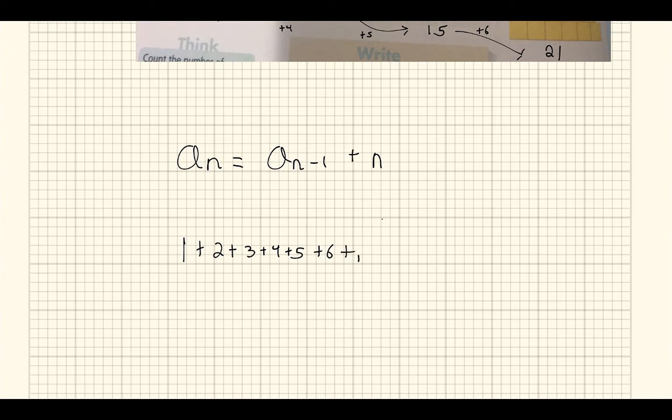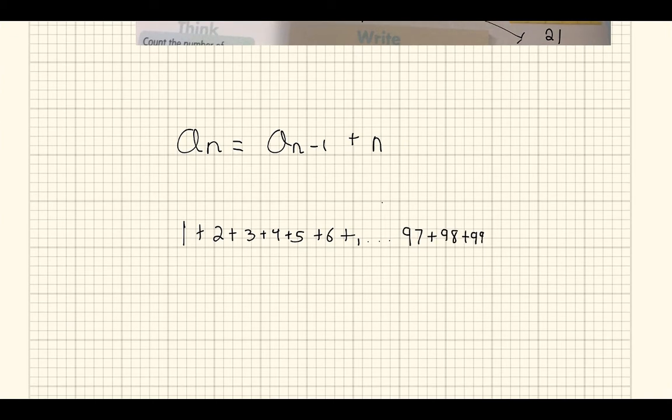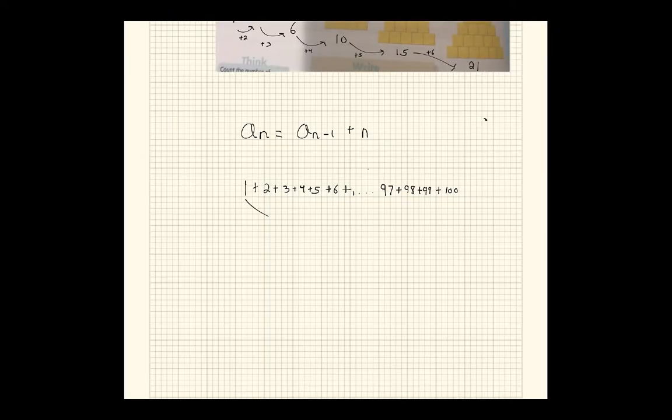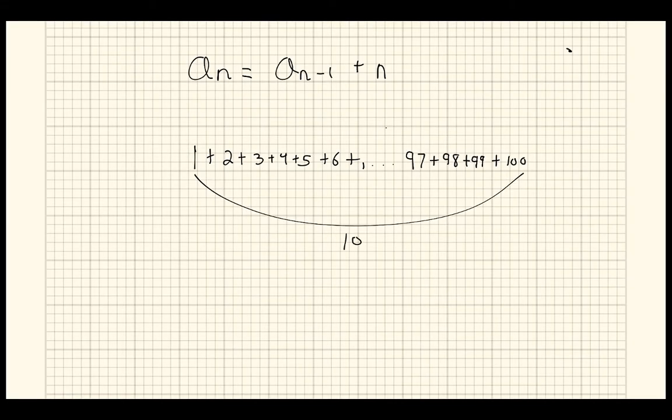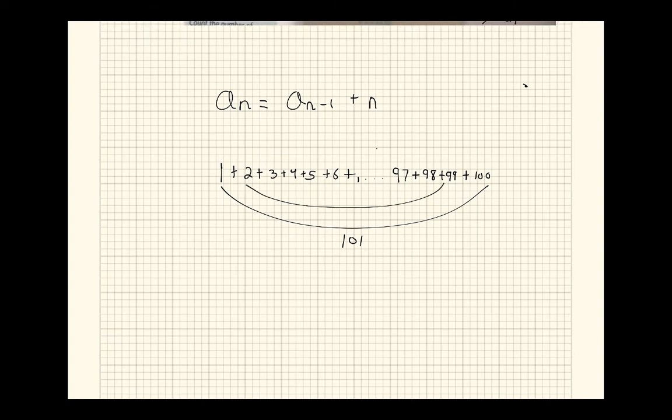Go down the line: 97 plus 98 plus 99 plus 100. Here's how Carl looked at it. If I take 100 plus 1, that gives me 101. If I take 2 plus 99, that gives me 101.